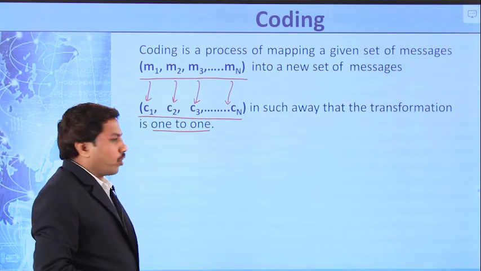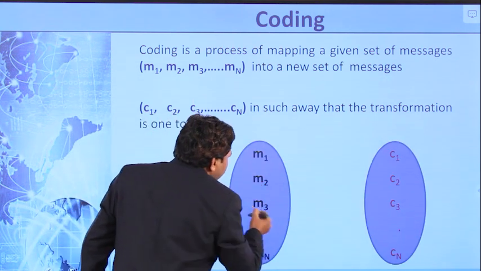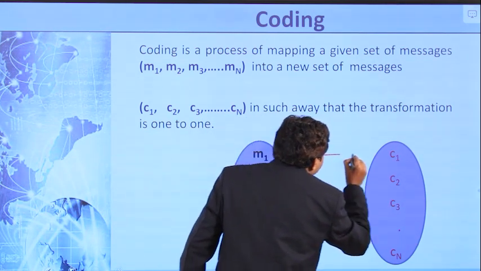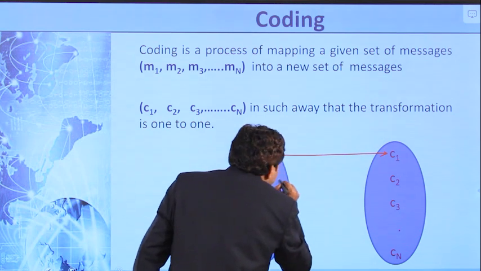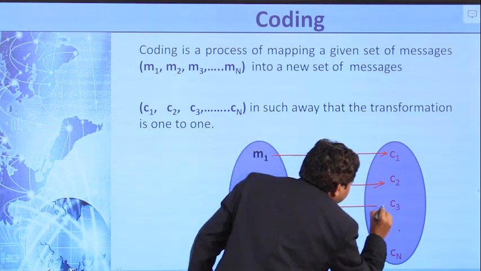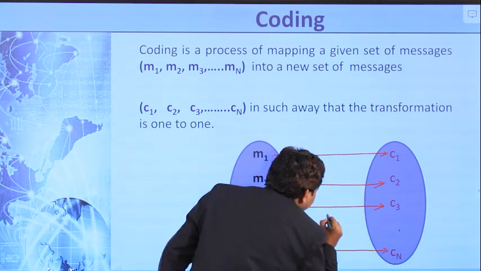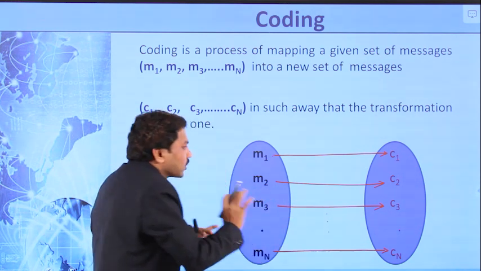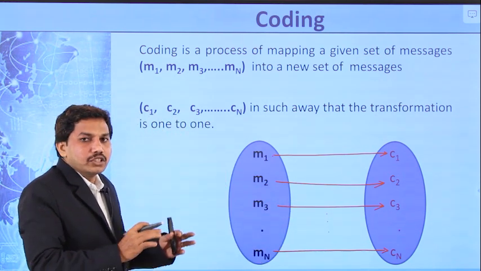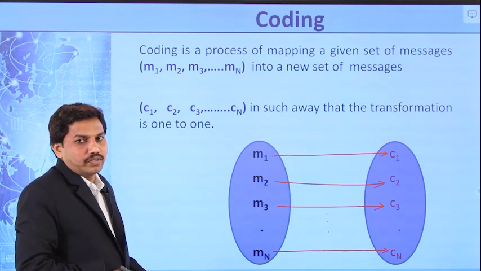What do you mean by one-to-one? One-to-one means, so here these are nothing but the given messages. Here it is nothing but the code words. The message M1 is assigned to the code word C1. Message M2 is assigned to code word C2. Message M3 is assigned to C3. And similarly message Mn is assigned to Cn. That indicates this is called one-to-one mapping. Each message is assigned to a unique code word.